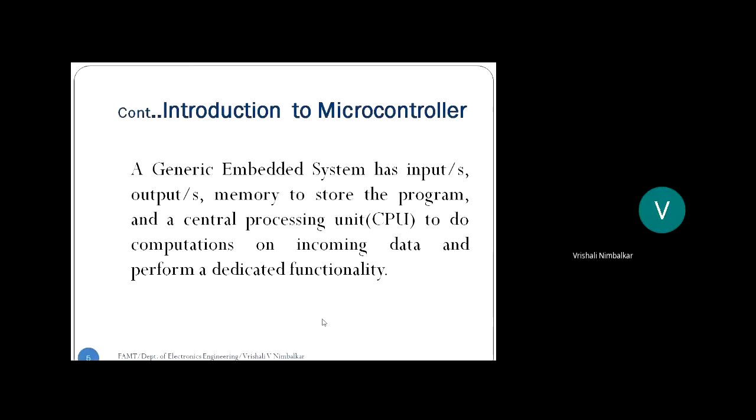Hence it is written as a generic embedded system has few inputs, few outputs, memory to store the program, and a central processing unit to do computations on incoming data as well as to run the program so as to perform a dedicated functionality. So this is a general embedded system. Fine. Components of general embedded system.